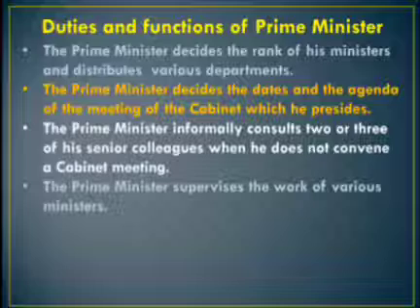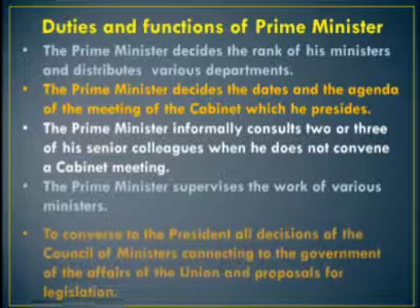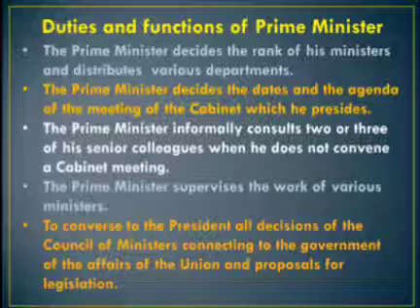The Prime Minister is the head of the cabinet and of other ministers, his colleagues. The Prime Minister informally consults 2 or 3 of his senior colleagues when he does not convene a cabinet meeting. The Prime Minister supervises the work of various ministers. The Prime Minister decides the rank of his ministers and distributes various departments.